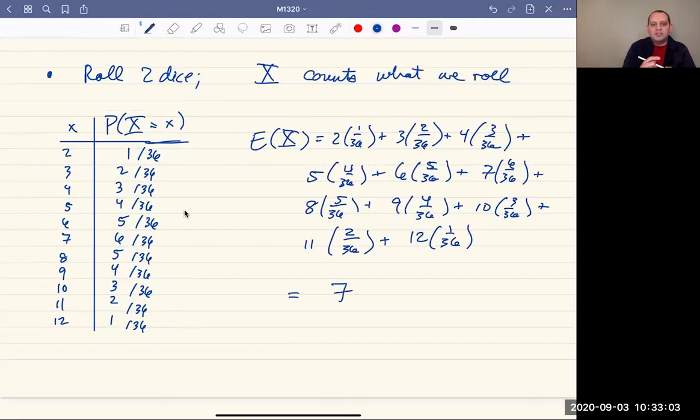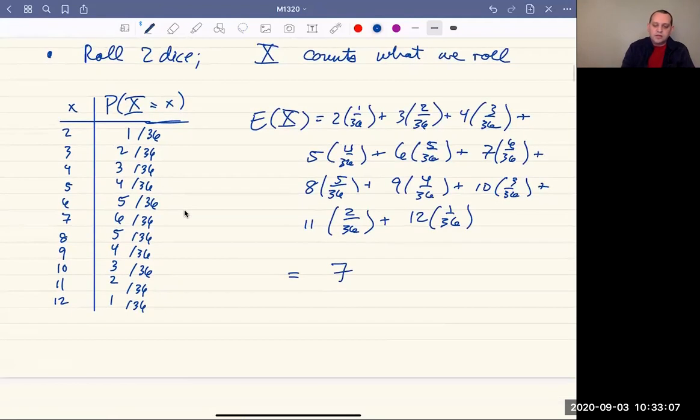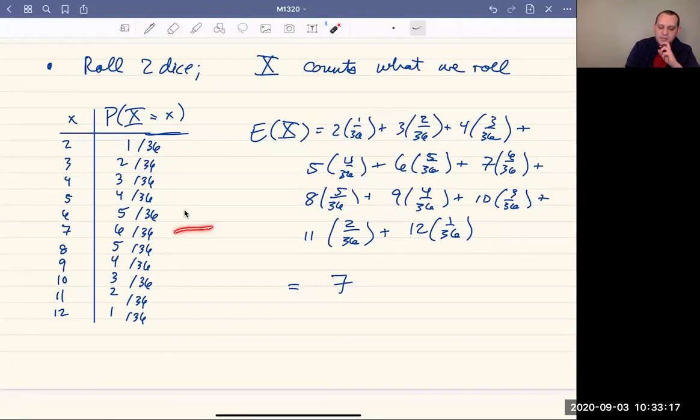And that makes good intuitive sense if we think about rolling 2 dice graphically. That makes good sense because this is symmetric and the value with the highest probability is 7, of course, but also this is just as likely to be less than 7 as it is to be more than 7. So on average, it'll balance out and give you about 7.